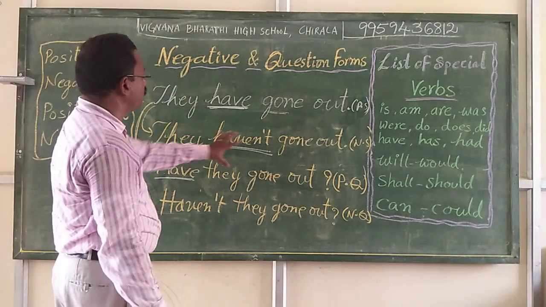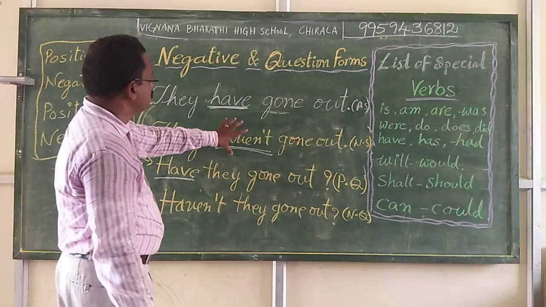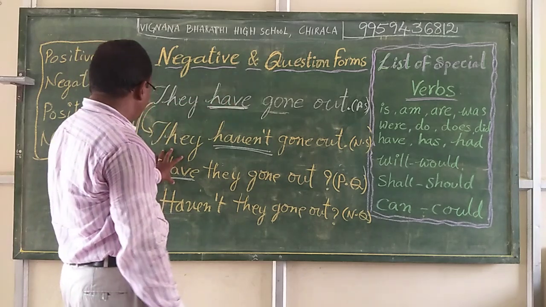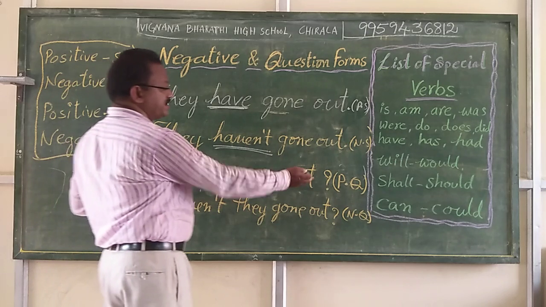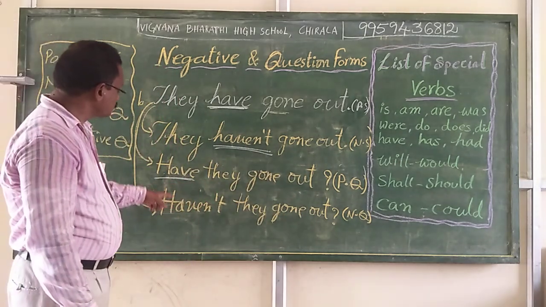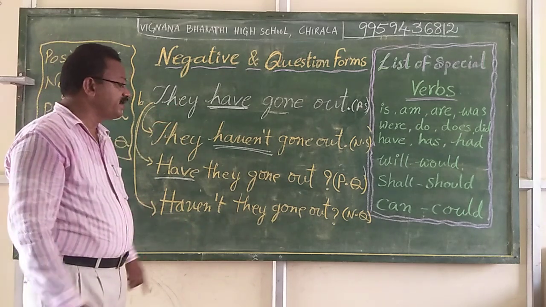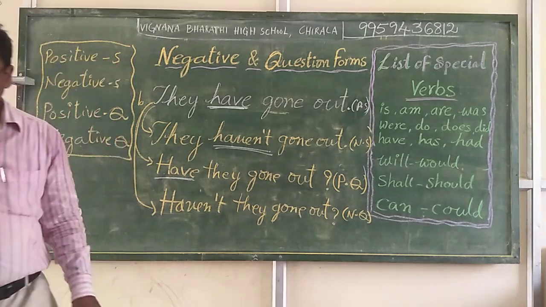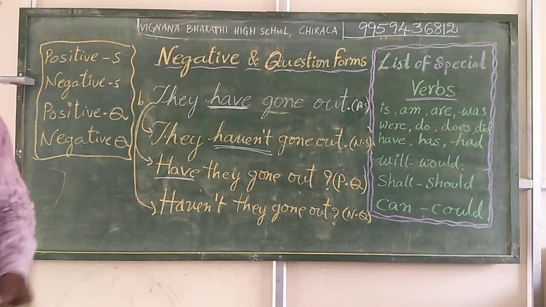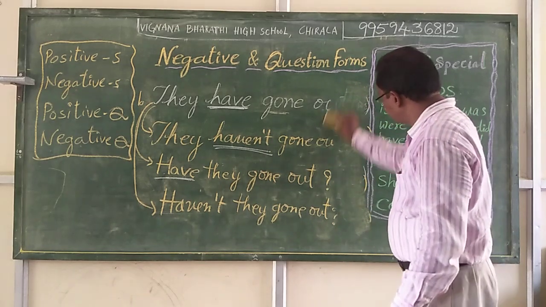In the negative statement we added the negative sense to this special verb, and we brought this special verb to the beginning of the sentence and made it a positive question, and we make this into a negative question: haven't they gone out? Now we go with some other sentence.